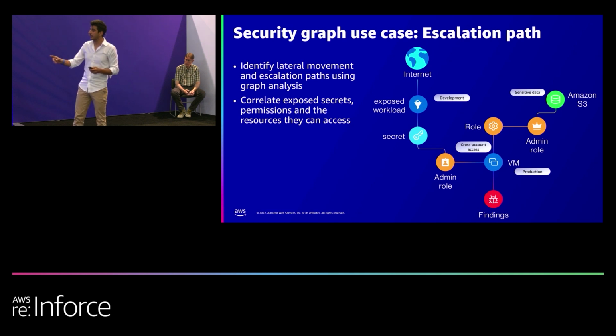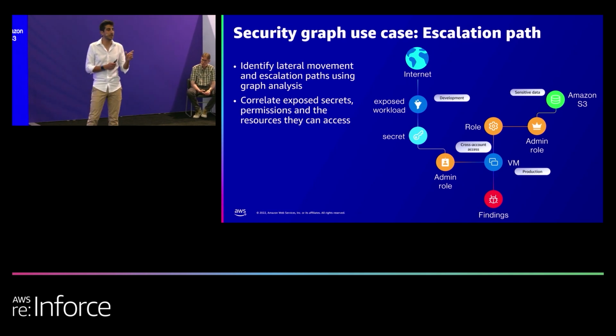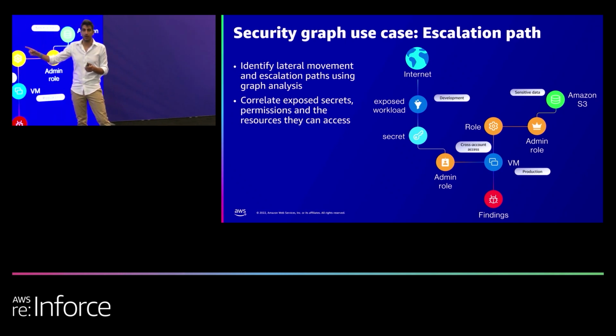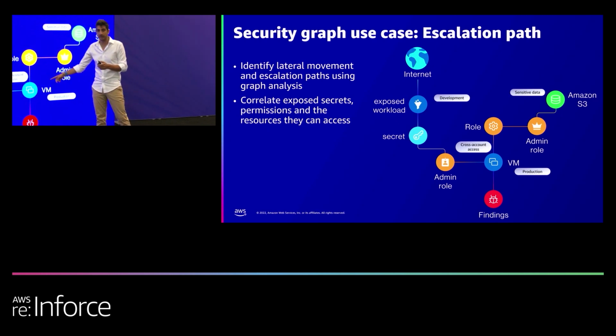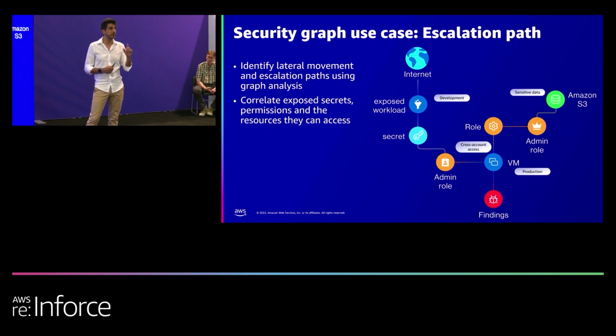And more than this, we have solved the cross-account access, because now we can ask, can I move laterally from a development environment to a production environment using a secret that allows me to access a machine?